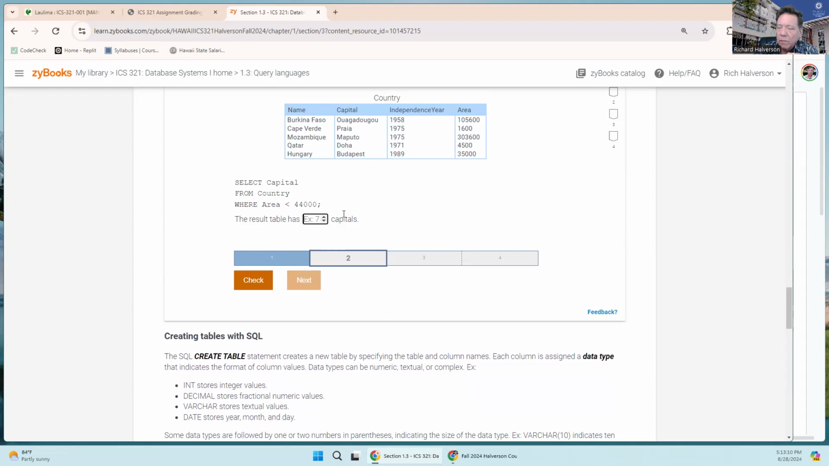Okay, so when you click next, we're still on 2. It gives you another similar problem. We're looking for capitals this time, and we're looking for area of less than 4,400. And how many do we return? Well, how many are less than 4,400? It would be this one, 44,000.